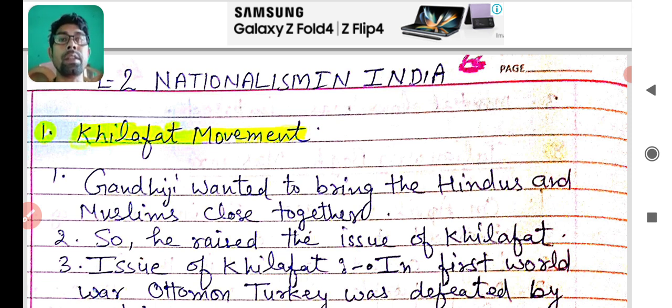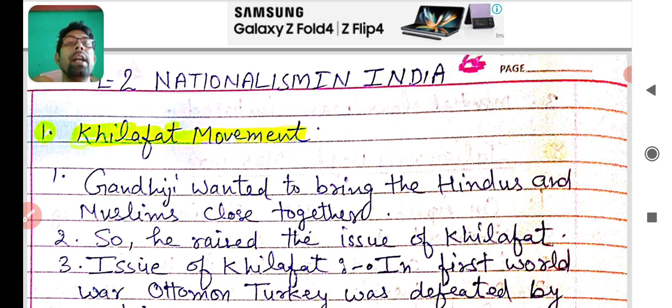After the Jallianwala Bagh massacre, Gandhiji thought that it was needed to increase nationalism in India through a large movement. It means a large movement should be started instead of Satyagraha. So that's why Gandhiji started the Khilafat movement first. Now firstly we will learn what the meaning of Khilafat is here.